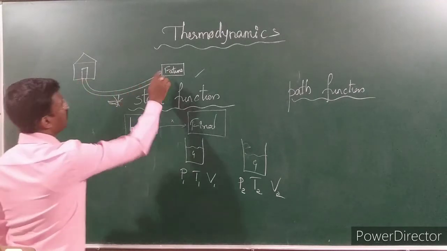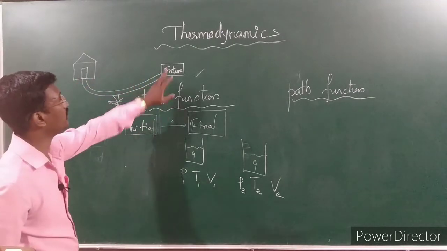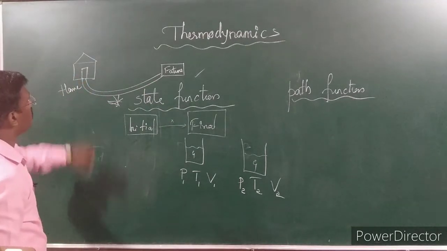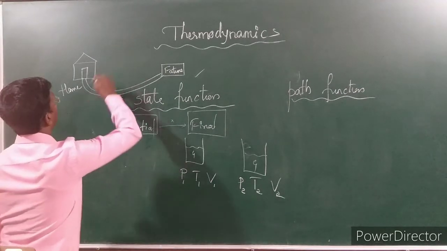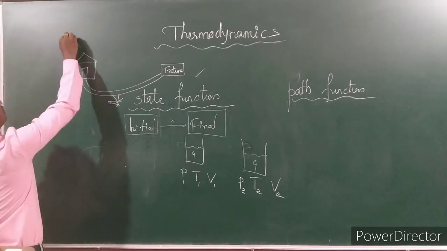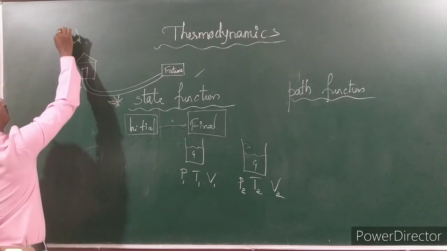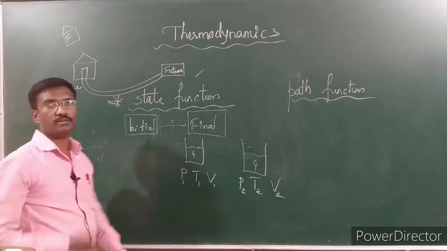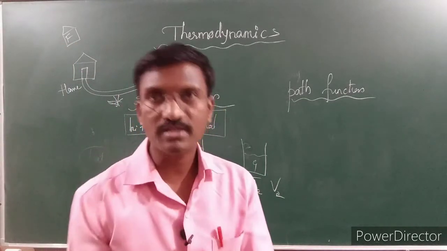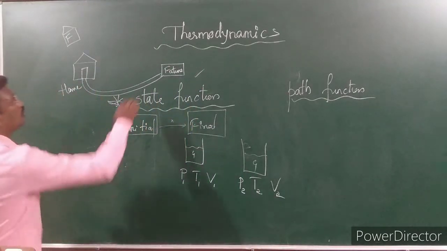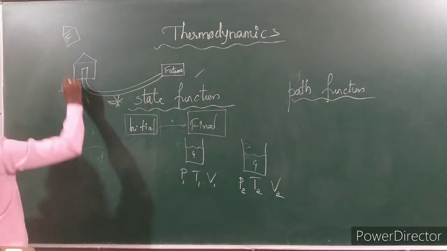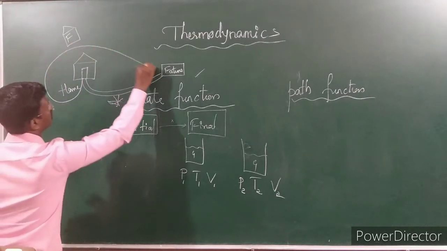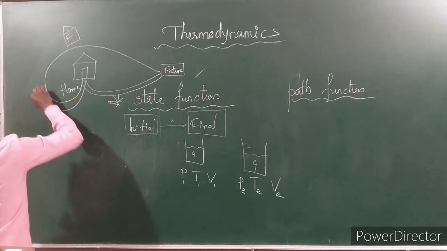Look here, there is one path to go from home to the college, isn't it? But you may move in another path. Behind your home there is one friend, and you wish to go to the college along with him or her. Then what are you going to do? You are going to take a round path, picking up your friend.